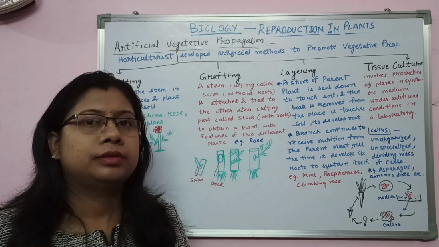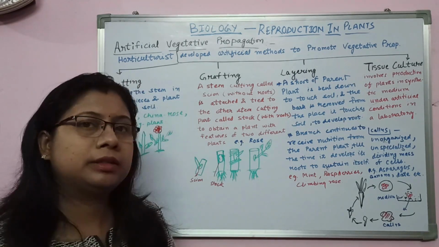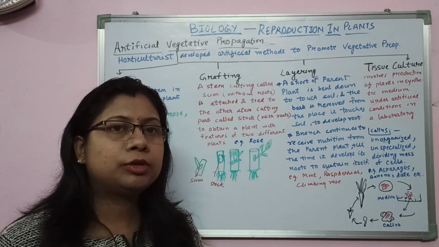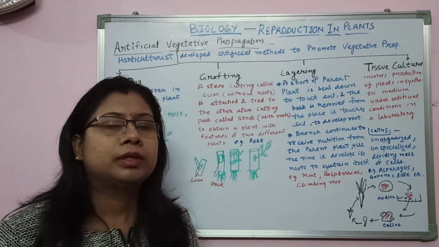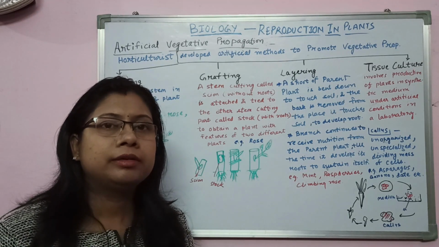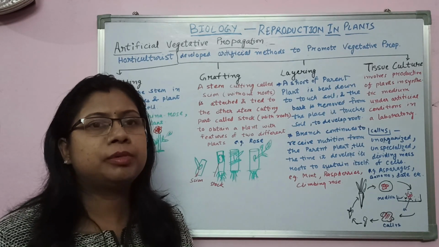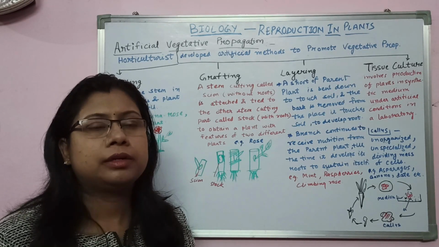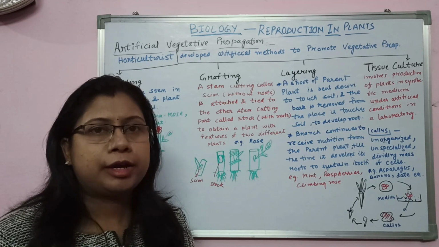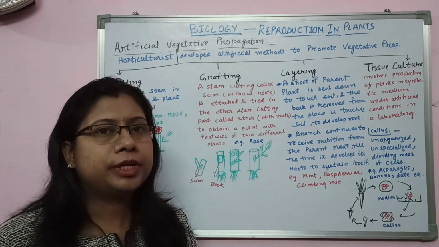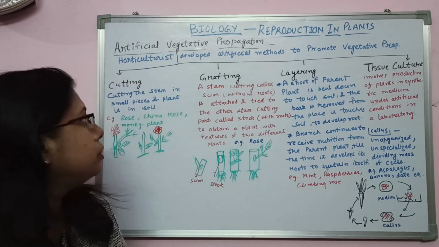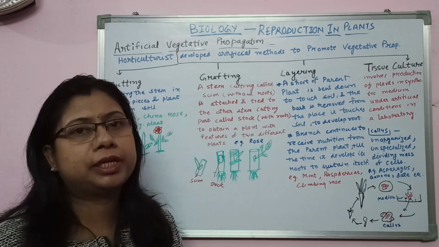Hello everyone. In the last video we started asexual reproduction, in which I have already taught you about binary fission, budding, fragmentation, spore formation, and vegetative propagation, which takes place by different parts of the plant: by stem, by leaves, and by roots. Now let's continue. Today I am going to teach you about artificial vegetative propagation.